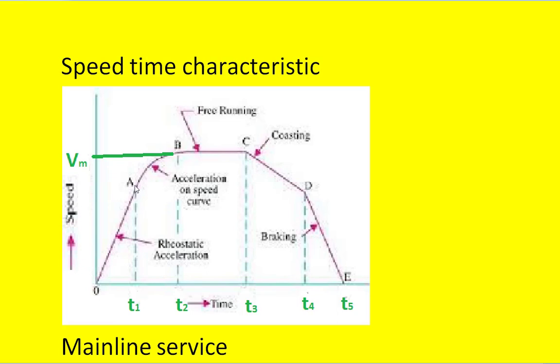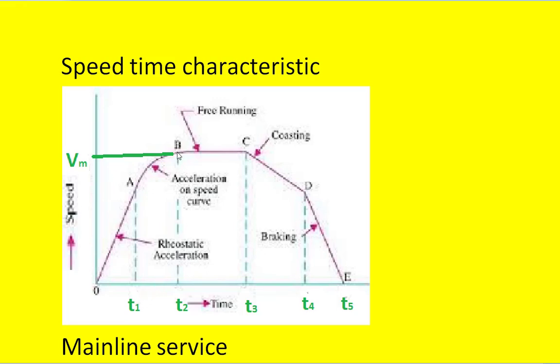Whereas between A and B, this is called the acceleration on speed curve. This is called the constant power region, and the time taken for this is T2 minus T1.